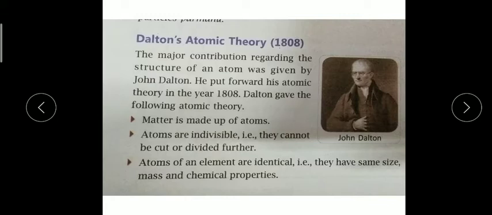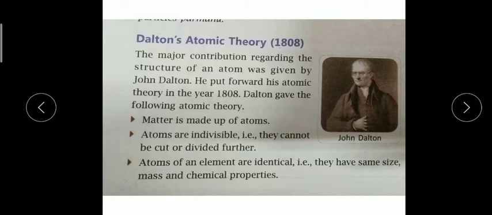As we know from the periodic table, which was given by Henry Moseley, there are 118 elements, and all the elements are different from each other based on these criteria only: based on their atomic sizes, atomic masses, physical properties, and chemical properties. So based on these properties only, atoms of an element are identical.